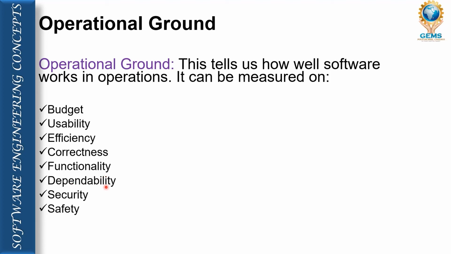Dependability, whether our software is trustworthy, we are able to depend on the software. Security and safety, again we talk about the security of the software. Is our software secure, is it safe to use? So these parameters help to measure the operational characteristics of any particular software.